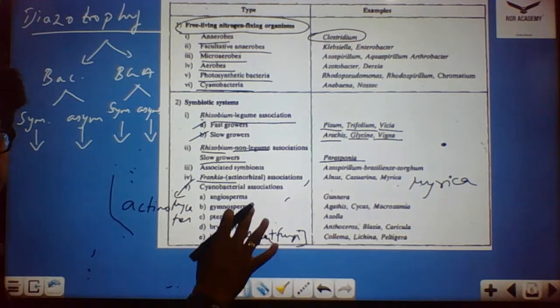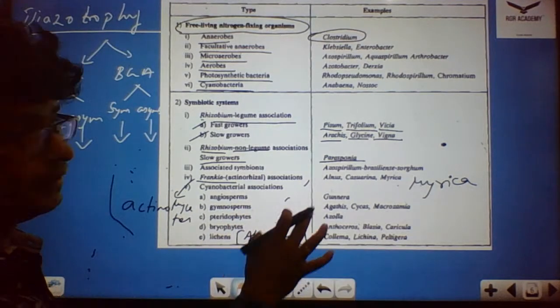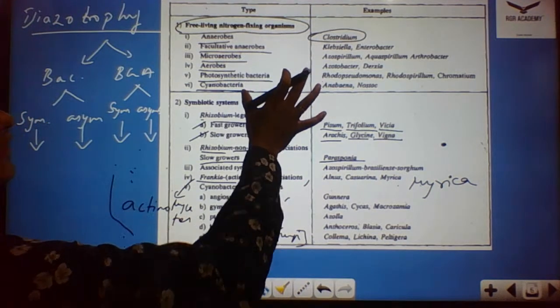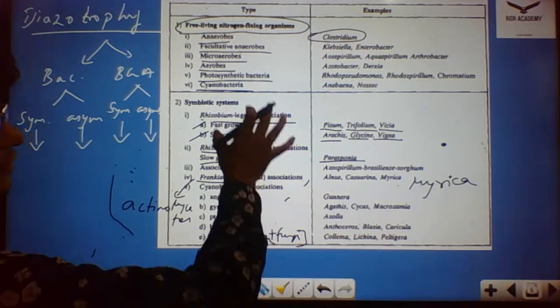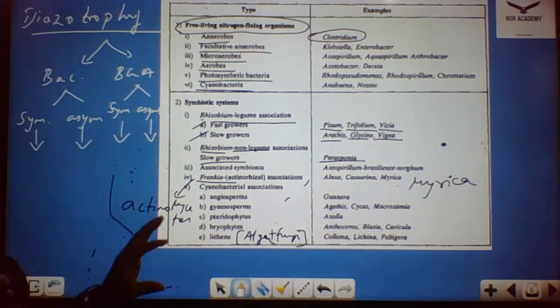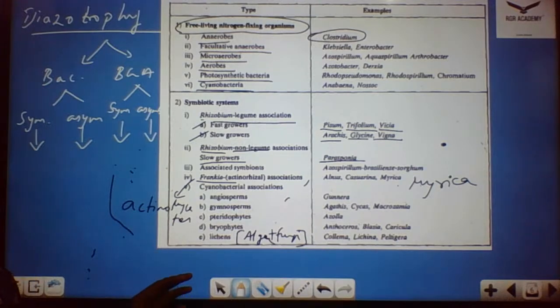I hope this is the tabular column you're asking for, right? This tabular column represents free-living nitrogen-fixing organisms along with symbiotic organism systems. I mentioned the examples and classified them separately, such as cyanobacteria, which are free living, and for bacteria also, I categorized the free-living and the symbiotic organisms.